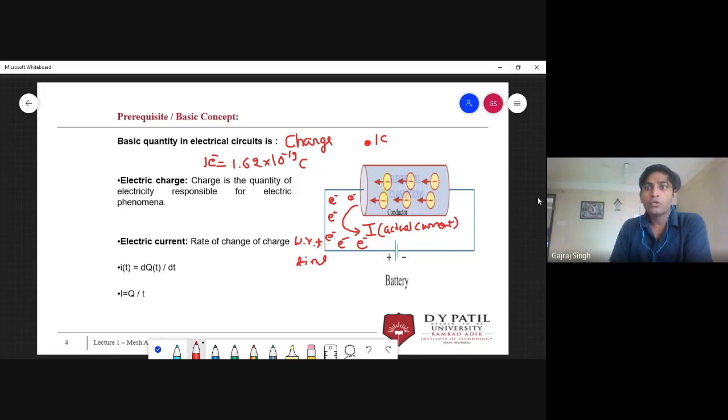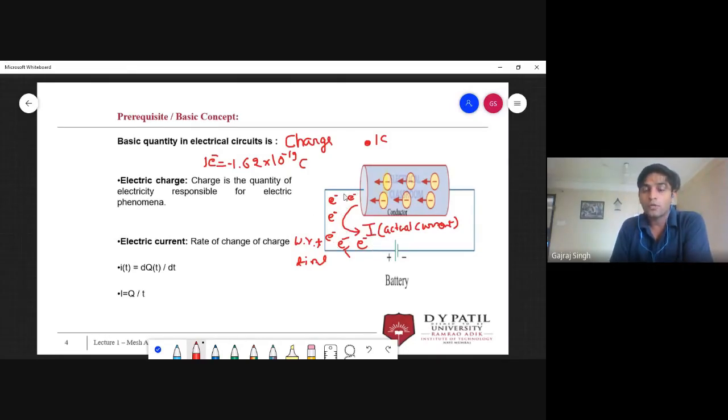But we are not going to use this actual current anywhere. We will always use this conventional current. Why? Because this charge is negatively charged. These electrons are negative. Let me write this minus over here. Because this electron is negatively charged, the effective flow of charge is flowing upward.